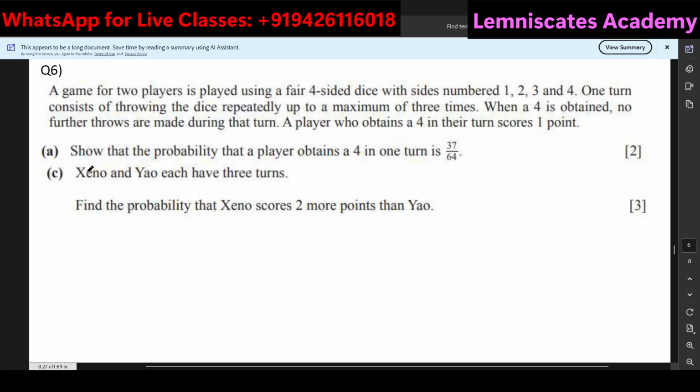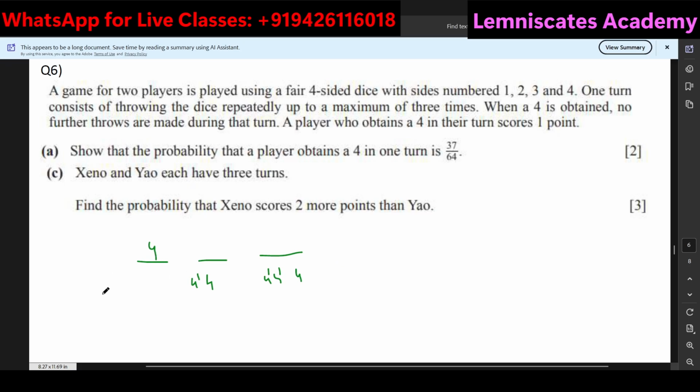But just for the sake of understanding, what is the way through which you can score a 4? Maybe in the first attempt only I got a 4, or in the first attempt I didn't get a 4 but in the second I got a 4, or in the first two I didn't get a 4 and in the third attempt I got a 4.